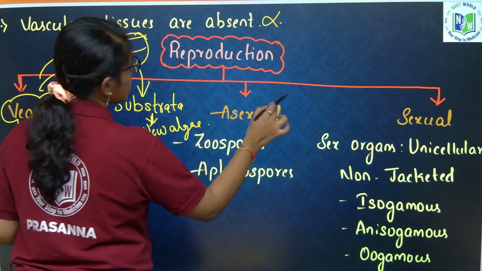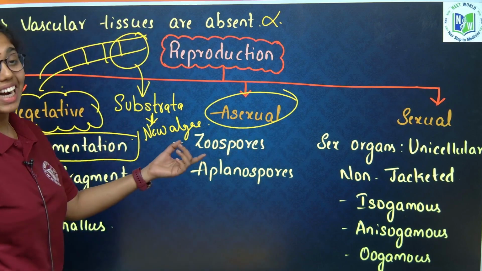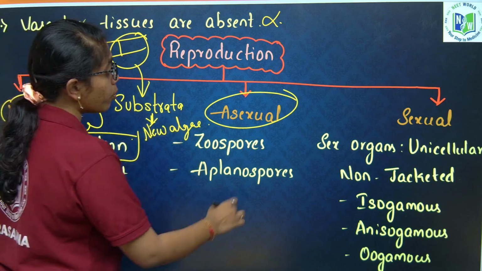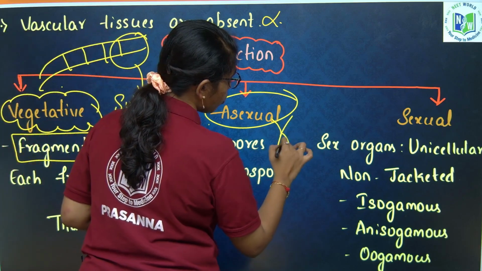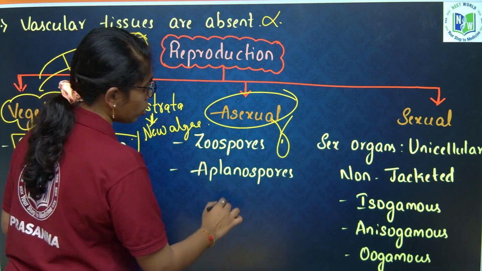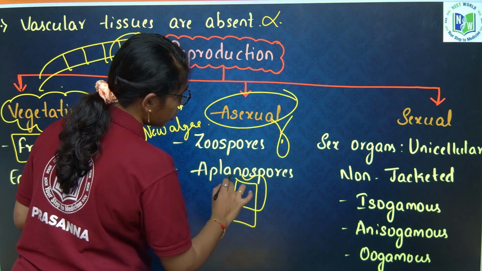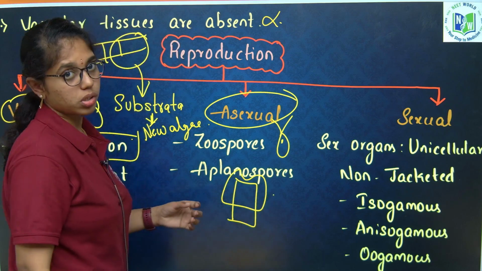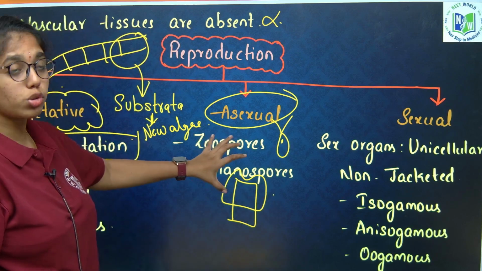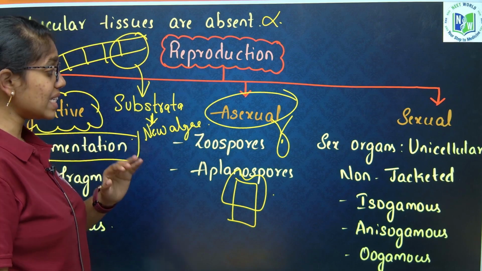Next, asexual reproduction is conducted by motile spores, those are zoospores, and non-motile spores, which are aplanospores. With the help of these two spores, asexual reproduction is conducted.